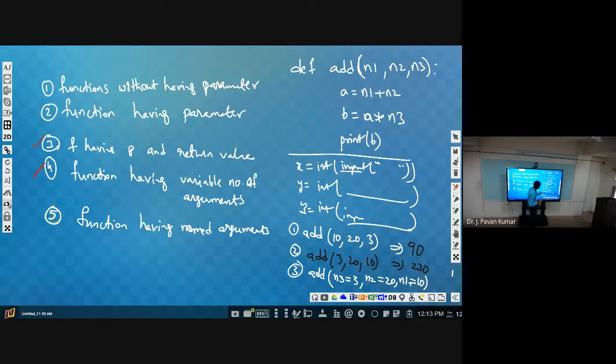If you provide add of 10, 20, 30, it is like we are giving flexibility to the user about these parameters. I can give one simple example: sqrt. Who defined sqrt in your class? Nobody defined it. Have I defined sqrt?